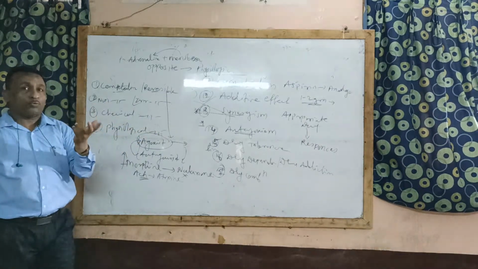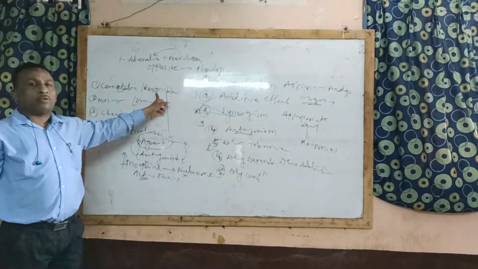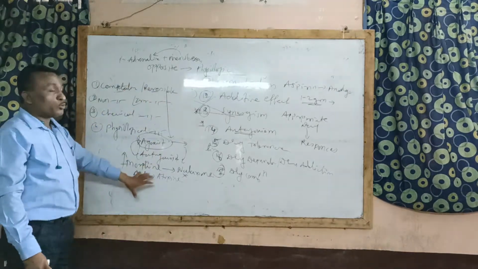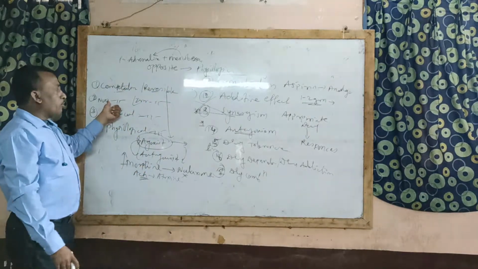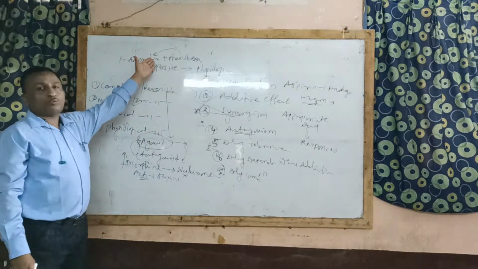Sometimes they will ask for 4 marks: What is competitive or reversible antagonism? Give example. So you are supposed to explain. Or what do you mean by non-competitive or irreversible? You are supposed to explain.